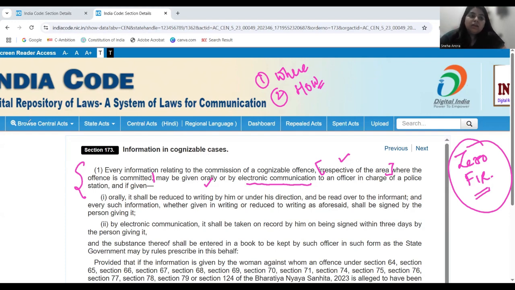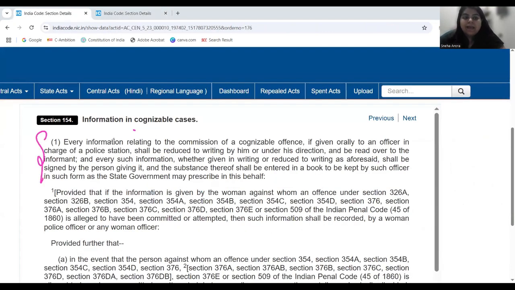But when we look at the provisions of CrPC, Section 154 corresponds to this particular section. If we read the first clause, every information relating to the commission of a cognizable offense, if given orally, so only orally is mentioned here, not electronic communication, and neither does it mention that you can get your FIR registered at any police station.